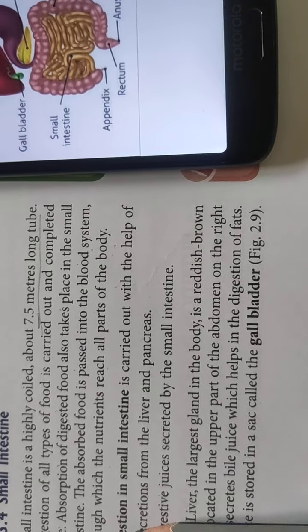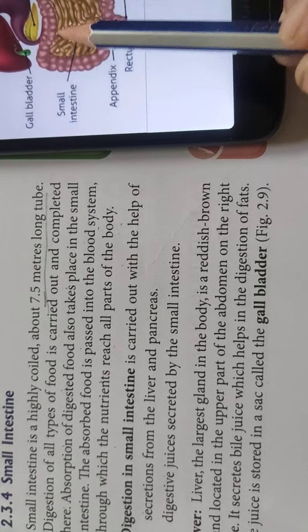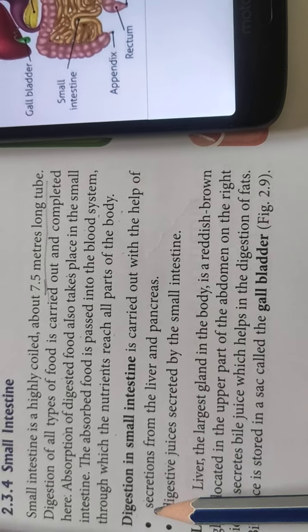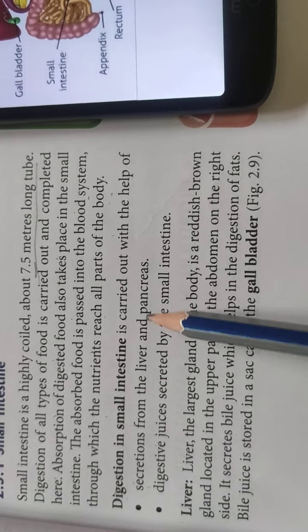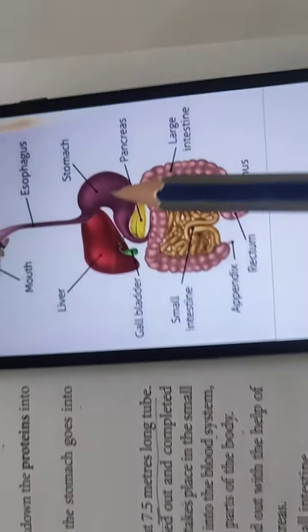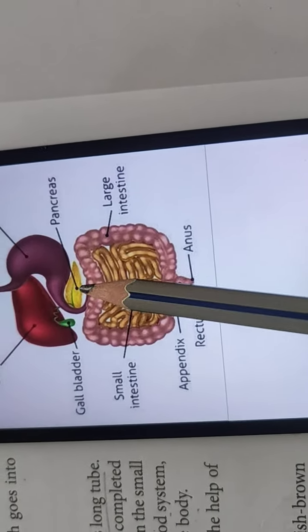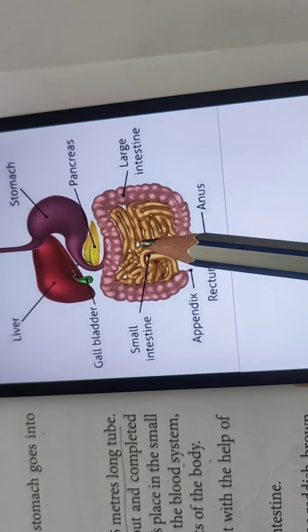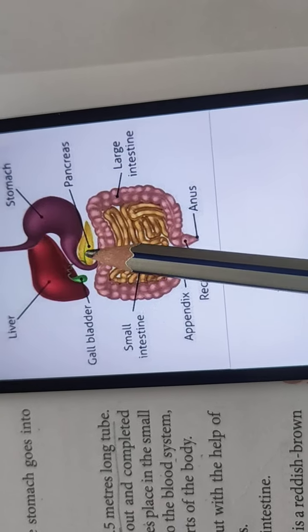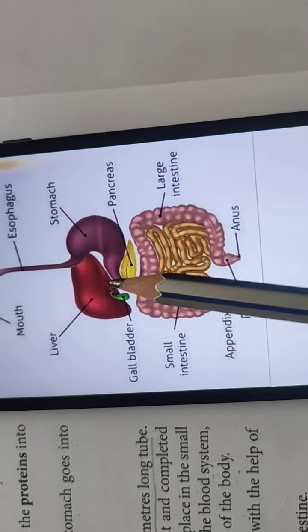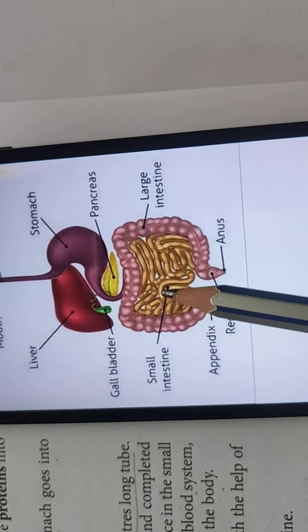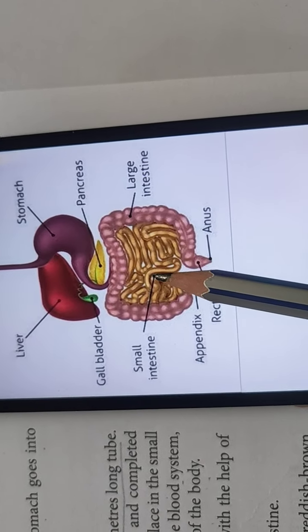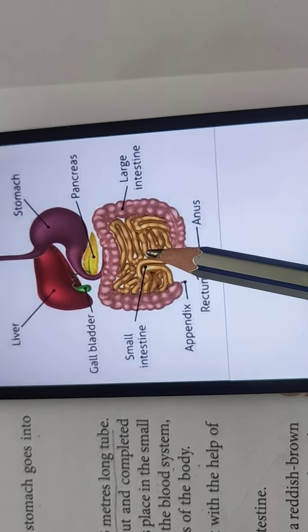Now, how is the digestion carried out in the small intestine? With the help of the secretion from the liver and pancreas. Now you see, this is the liver, this is the pancreas. So the digestion in the small intestine is carried on by the secretions, means they secrete some kind of juices, and with the help of those juices the digestion is carried out in the small intestine.